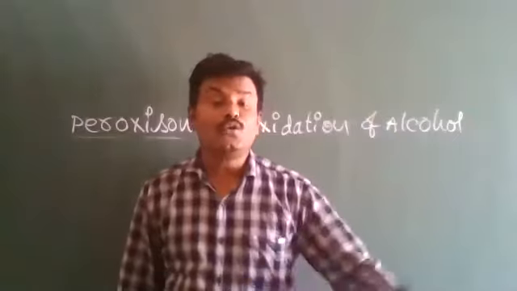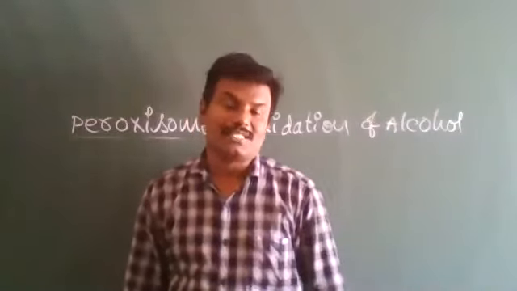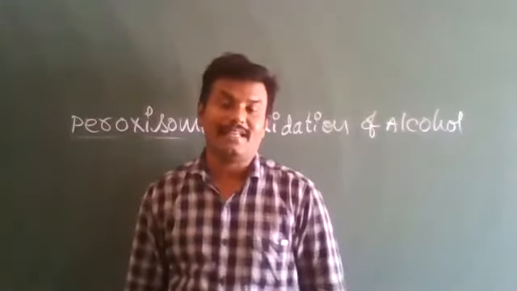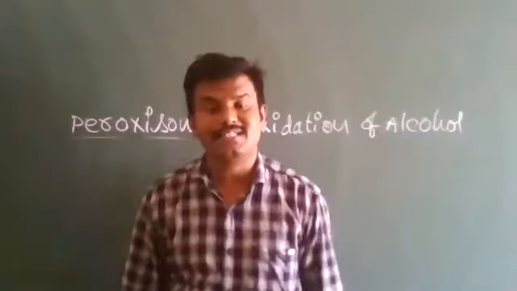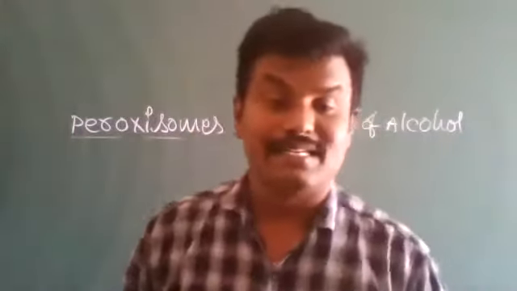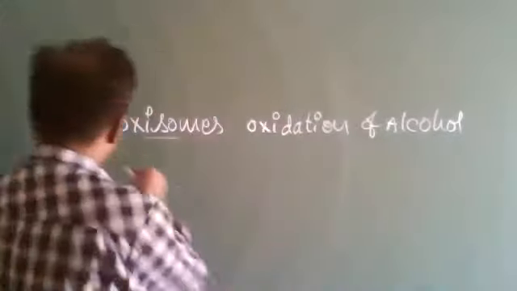So to control high concentrations of toxins, the liver plays a major role. In such cases, there is a chance of getting liver cancer. First, the liver will be damaged. That is peroxisome.